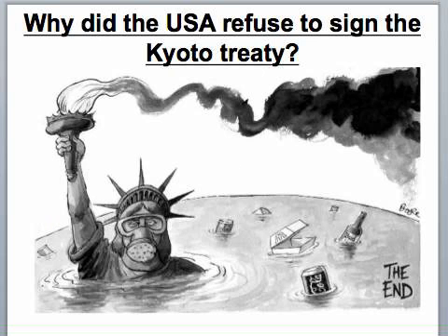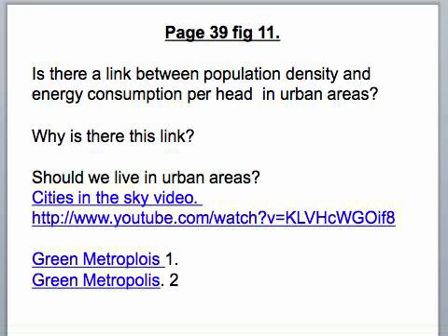One of those international levels is the Kyoto Protocol, or the Kyoto Treaty. You need to make some notes on that, find out what it is. Basically, it's an agreement between countries that they reduce the amount of carbon dioxide that they're producing. USA absolutely refused to sign that treaty. You might like to think why, because it would seem quite a sensible thing to do to sign this treaty. America chose not to. Try to find out the reason why America refused to sign the Kyoto Treaty. It's got something to do with carbon dioxide, of course, but also there's a link with their industries.